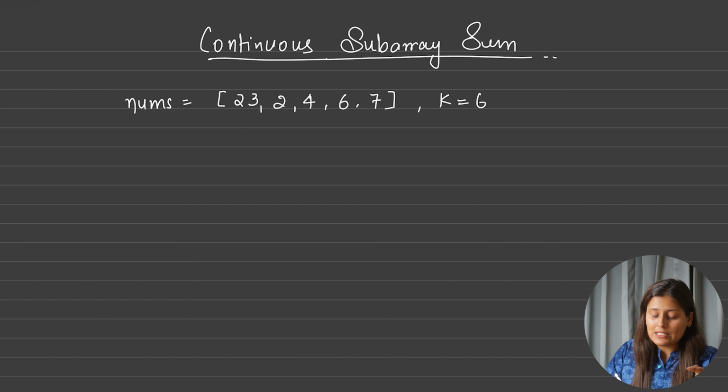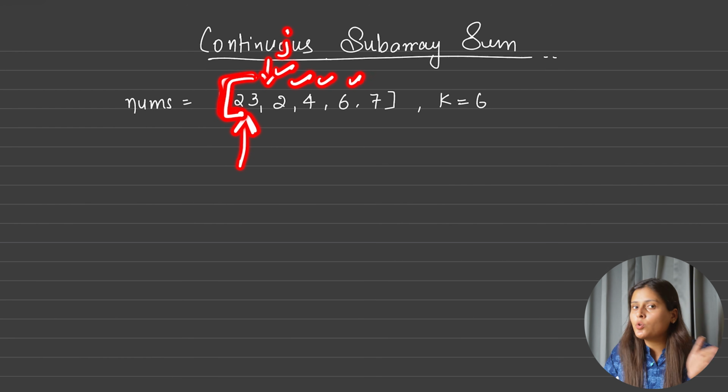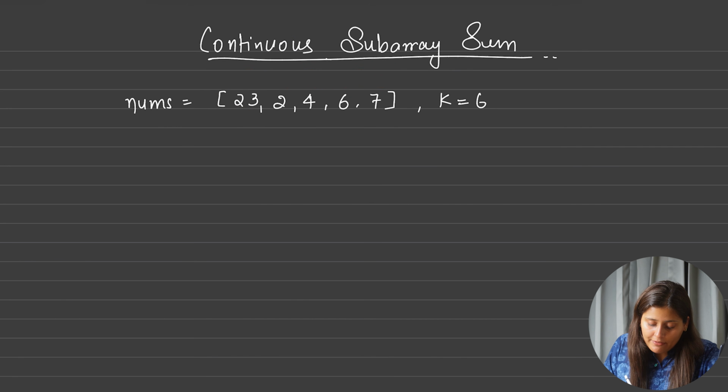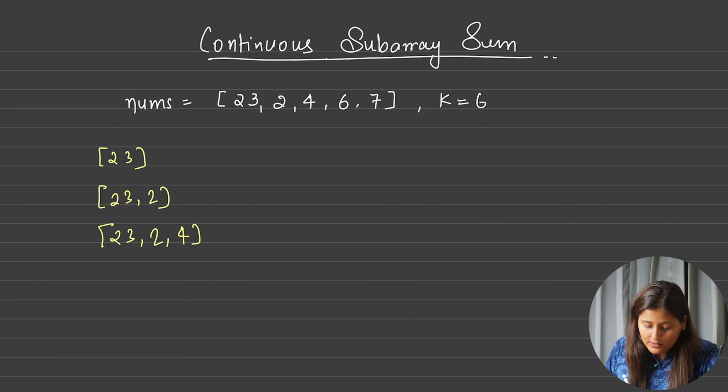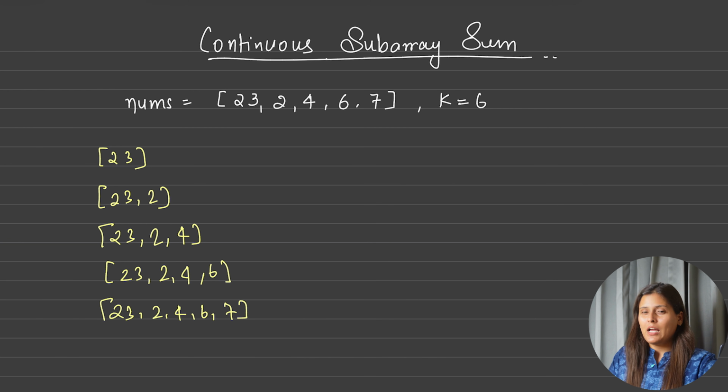Then of course to print subarray we know we always start a pointer i from here. Okay, so first number we want is this, so we will see all the subarrays which start with this 23. So we need another pointer j to keep track of every number starting from 23 to numbers forward. Yes. So can I say I will have 23 as a subarray, then 23 and 2 as a subarray, then 23, 2 and 4 as a subarray, then 23, 2, 4 and 6 as a subarray, then 23, 2, 4, 6 and 7 as a subarray. Correct?